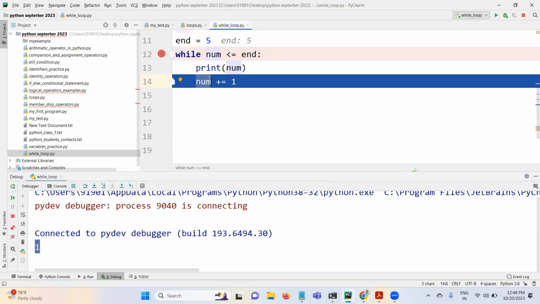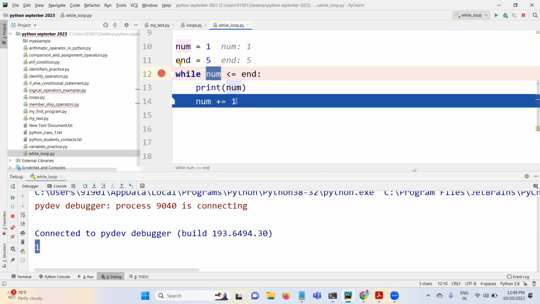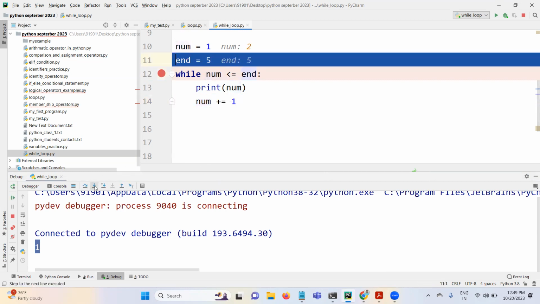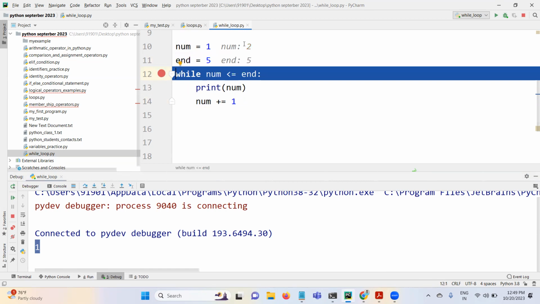After that, it is incrementing num value by 1. That means num contains 1 already, and now it is incrementing by 1. That means num became 2, right? Let me go here. Now num became what? 2.